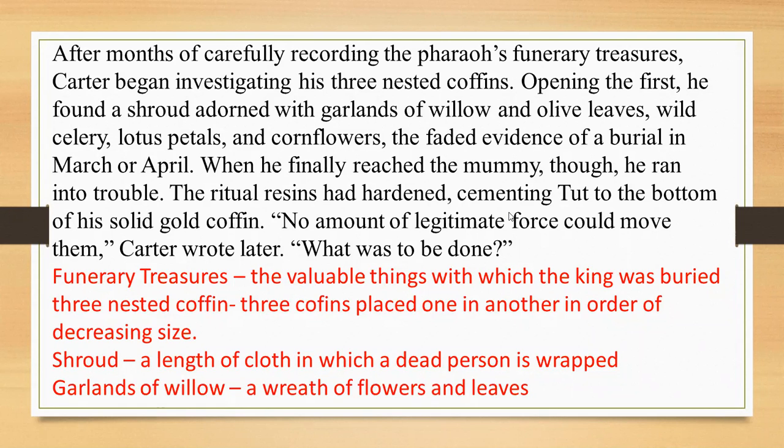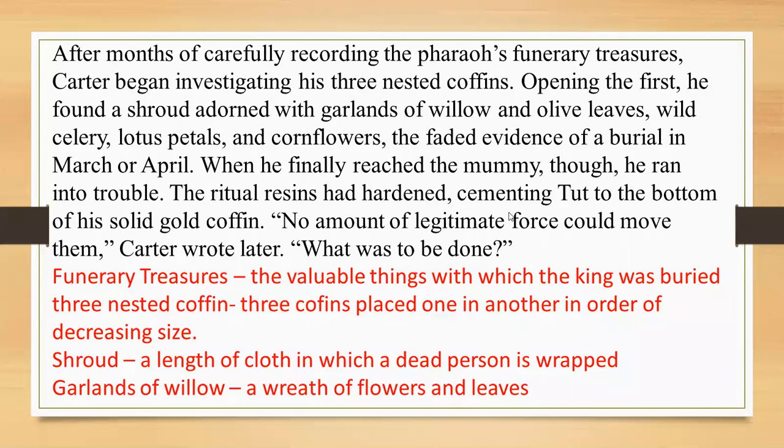Opening the first, he found a shawl adorned with garlands of willow and olive leaves, wild cereals, lotus petals, and cornflowers, the faded evidence of a burial in March and April. Now, what is here, children? In the first coffin, he found a piece of cloth with garlands of willow, olive leaves, wild cereals, lotus petals, and cornflowers, which suggested that Tut had been buried in the month of March or April.